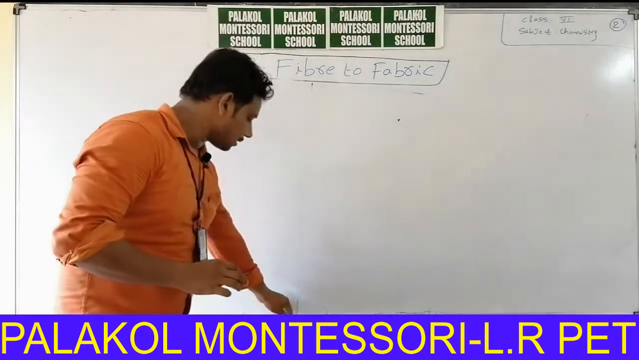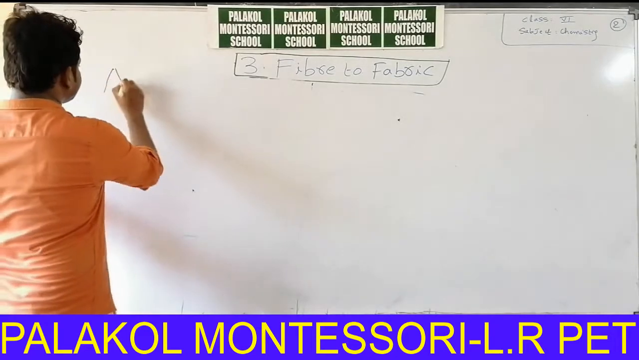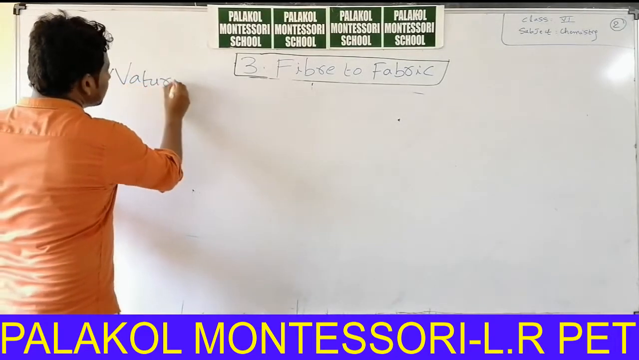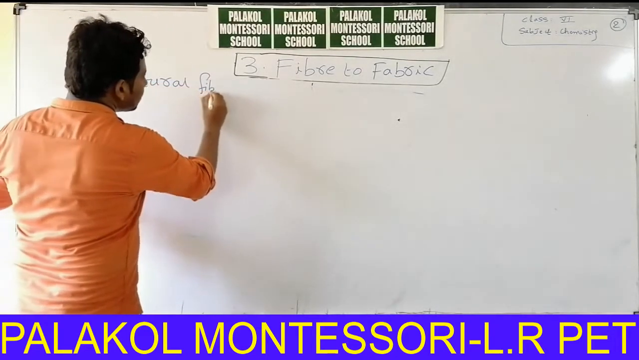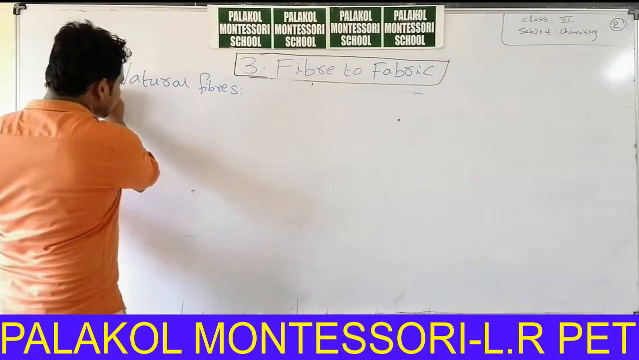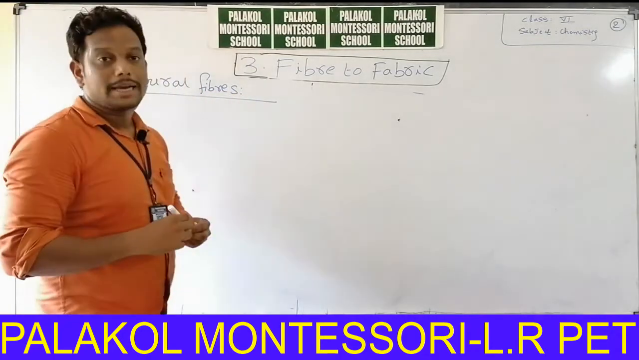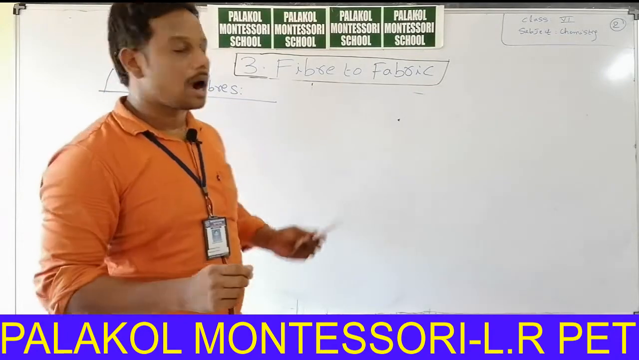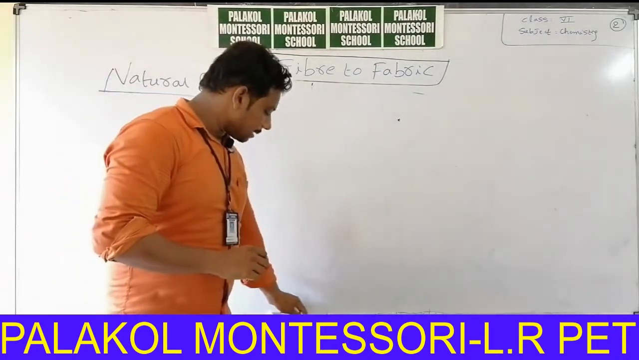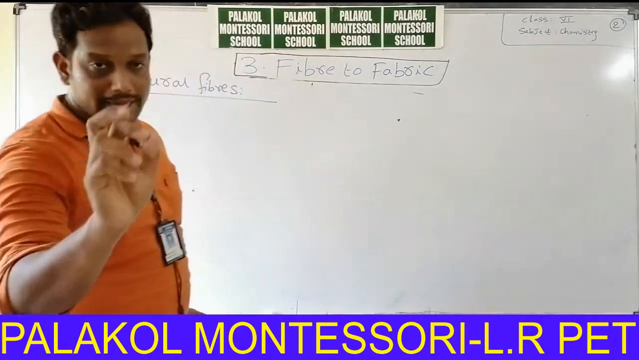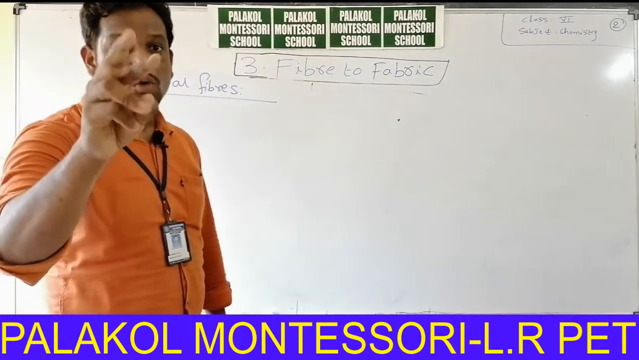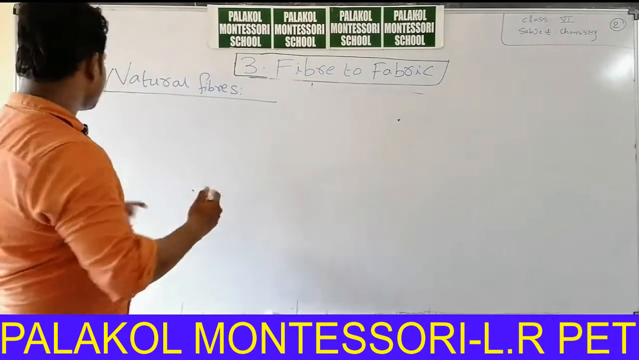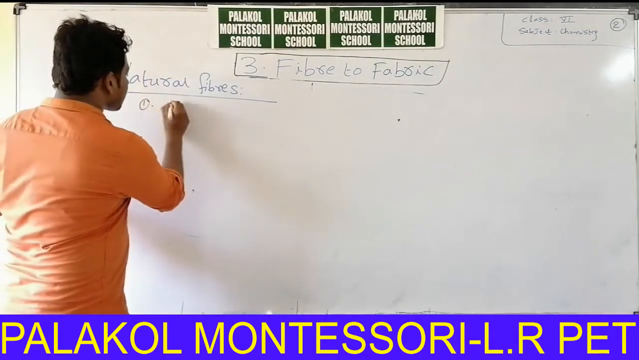So first we start with natural fibers. What is the definition of natural fibers? Again I will explain the definition. The fibers which are obtained from nature, that means plants and animals, are called natural fibers. In your syllabus, two natural fibers are there, and we will have a brief discussion about them. The first one is cotton.